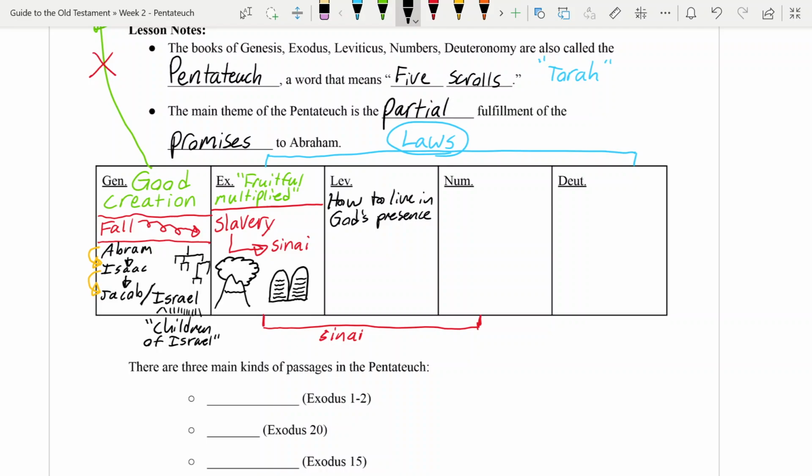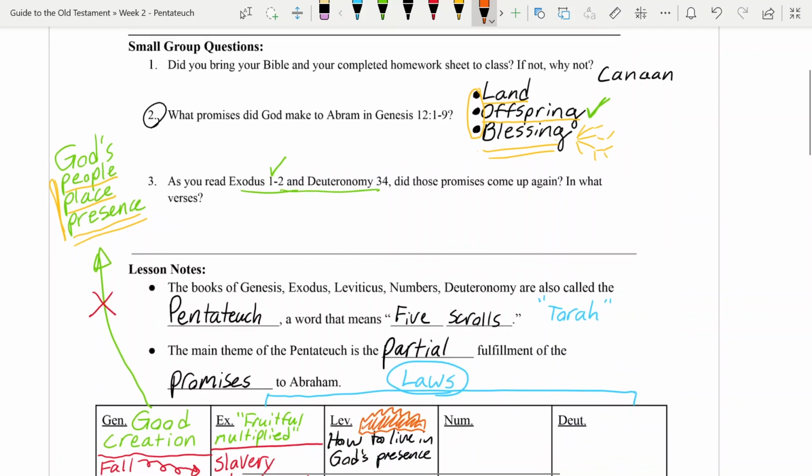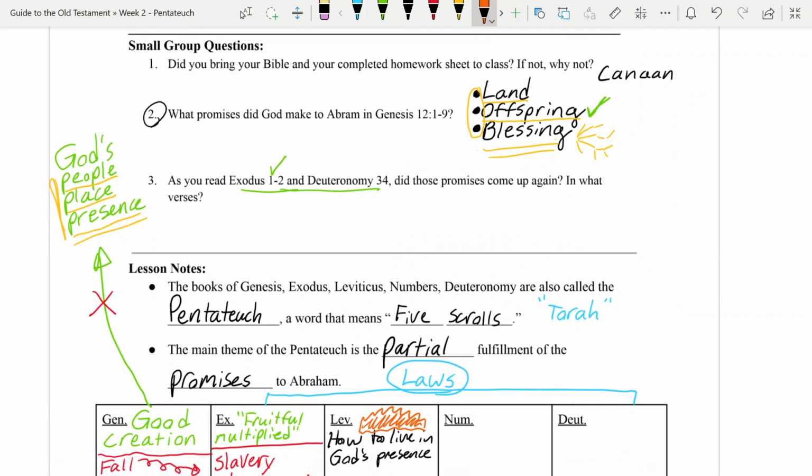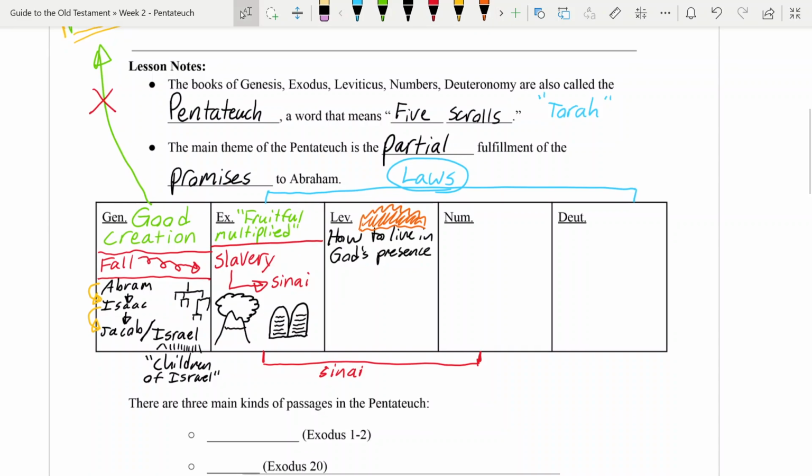Because being in God's presence is quite dangerous, right? The Pentateuch and also the New Testament says that God is a consuming fire, right? He appears to the people of Israel in a pillar of cloud and also a pillar of fire. It's dangerous for a sinful and unholy people to be with God in his presence. And yet that's where they're supposed to be, right? The blessing that we're looking for comes from being in God's presence like it was in the Garden of Eden.